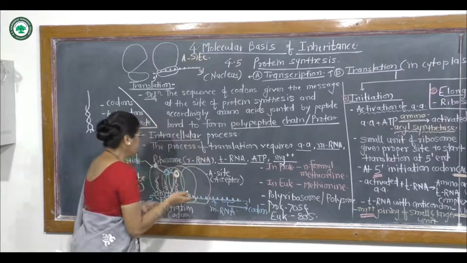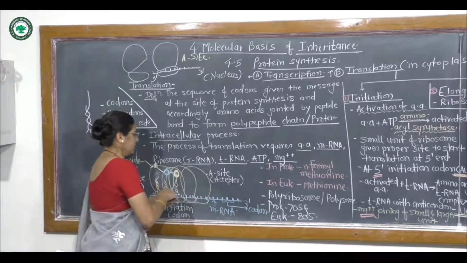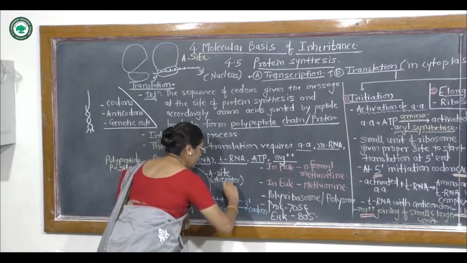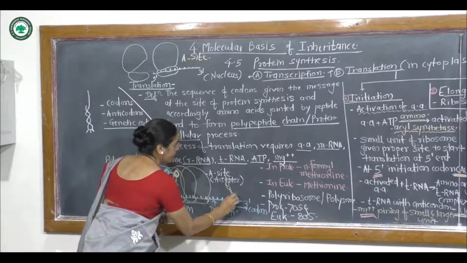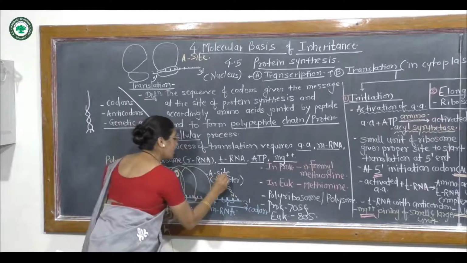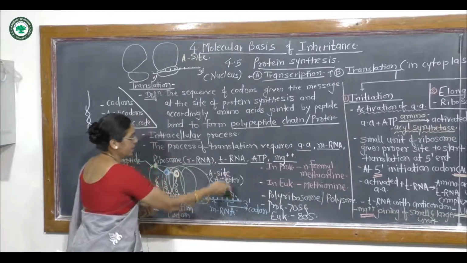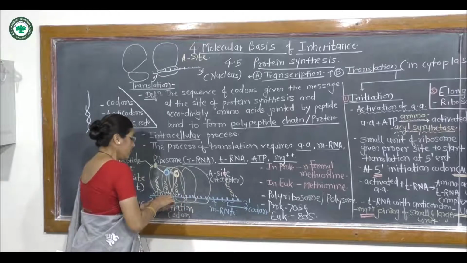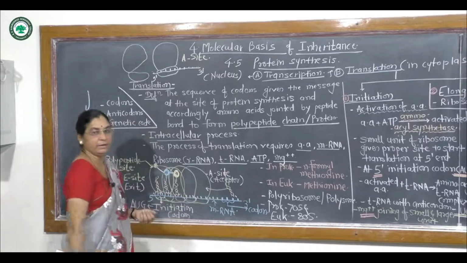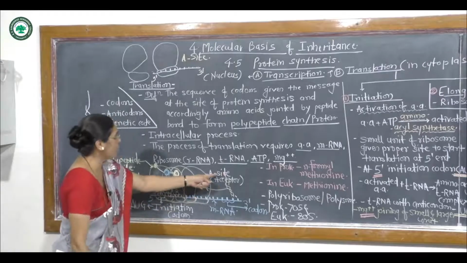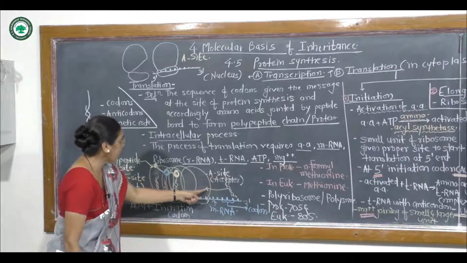What does it accept? It accepts the tRNA. The tRNA with the particular amino acid, the tRNA aminoacyl complex, enters through the site called the A site or the acceptor site.